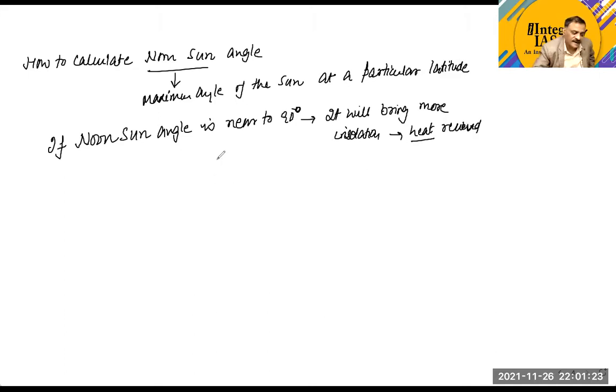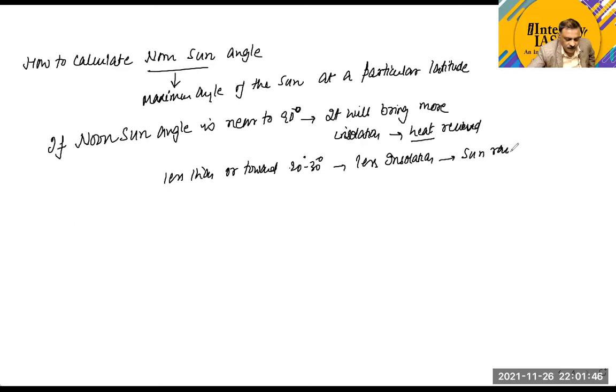But if the noon sun angle is less, towards 20 or 30 degrees, then it means less insolation, or the sun rays are oblique. This point is clear. Yes, sir.